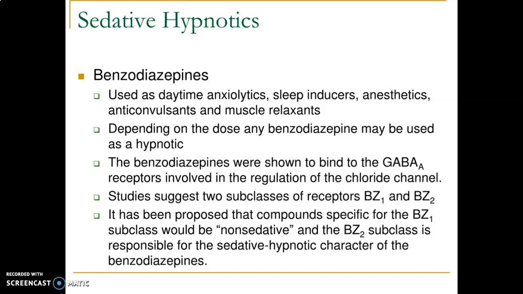Studies suggest there are two subclasses of BZ receptors, BZ1 and BZ2. It has been proposed that compounds specific for the benzodiazepine 1 receptor subclass are non-sedative, while the benzodiazepine 2 subclass is responsible for the sedative and hypnotic character of the benzodiazepines.